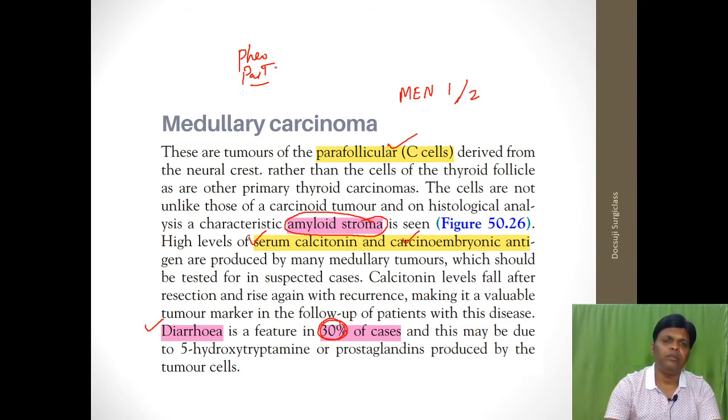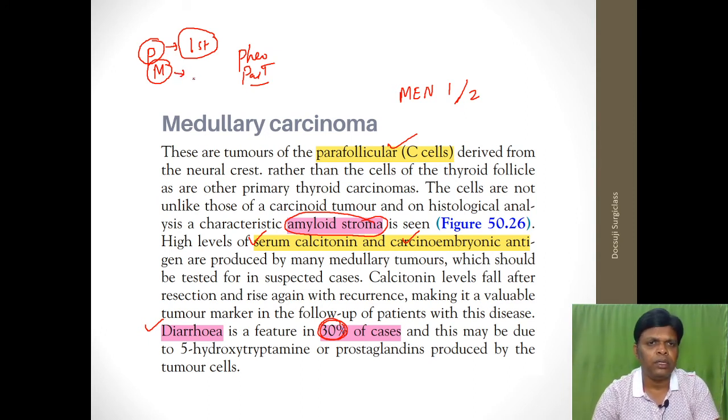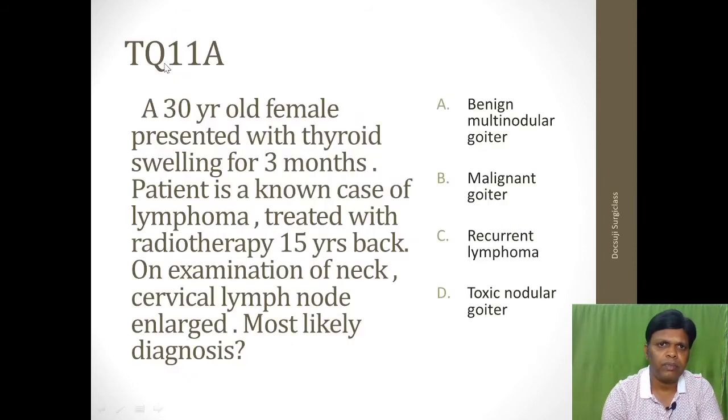Okay, and another important MCQ they will ask: if you get a patient with pheochromocytoma and medullary carcinoma thyroid, which surgery do you have to do first? You have to do the pheochromocytoma first, because if you do the medullary carcinoma of thyroid first, that is total thyroidectomy, there is more chance of a hypertensive crisis. So always pheochromocytoma has to be done first, followed by the medullary carcinoma of the thyroid.